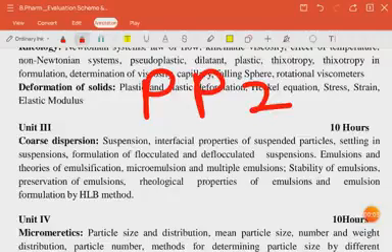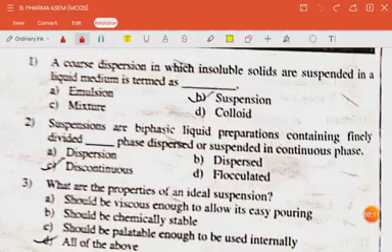In this video, we are going to discuss MCQs on Physical Pharmaceutics 2 Unit 3, that is Coarse Dispersion. So let's begin. Coarse dispersion, in which insoluble solids are suspended in a liquid medium, is termed as suspension.